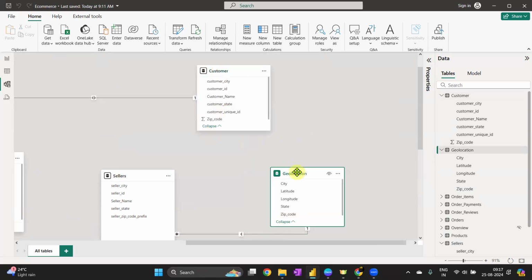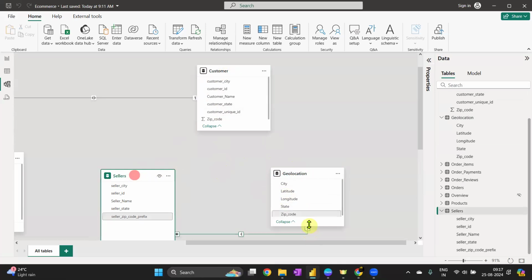So the solution is, first of all, you have to focus only on the final reporting, and as per the final report, only to that table you can connect your geolocation. But just in case I want to connect the geolocation with customer also, okay, I want this data about latitude and longitude in customer also and in seller also, then what is the other way possible?